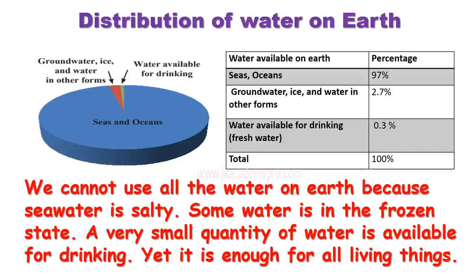So we cannot use all the water on the earth because seawater is salty, and some water is in the frozen state, that is, in the form of snow and ice on the mountain tops. A very small quantity of water is available for drinking, yet it is enough for all living things. It is enough for all of our needs to sustain us, in order that all living things are able to live on this earth.